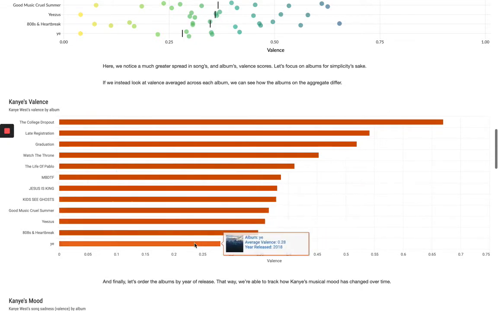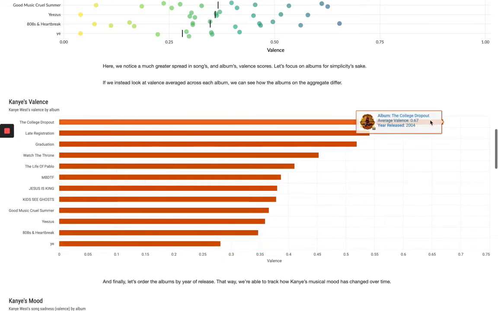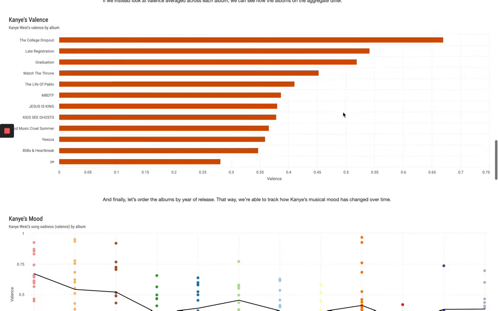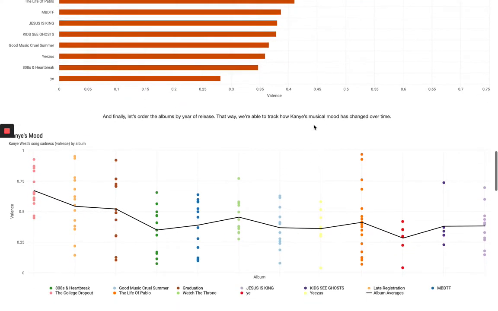And again, we notice that Ye, his 2018 album, is the least positive album in his collection, and The College Dropout, his 2004 album, is the most positive. And so in order to see how Kanye's music has changed over time, we should order these albums by the year that they were released.